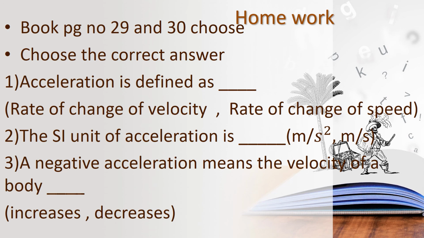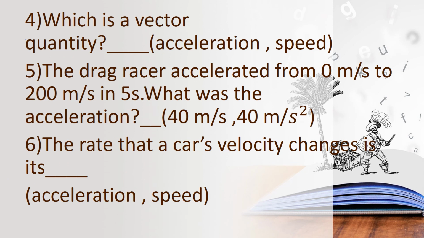Children, have you all written the questions? And the fourth question, which is a vector quantity? Options are acceleration, speed. Choose the correct answer. And then fifth one, the drag racer accelerated from 0 meter per second to 200 meter per second in 5 seconds. So the initial velocity is 0 meter per second, the final velocity is 200 meter per second and the time taken is 5 seconds. So what is the acceleration? Substitute in the acceleration formula. What is the formula? A equal to V minus U upon T. Substitute there and find the answer.